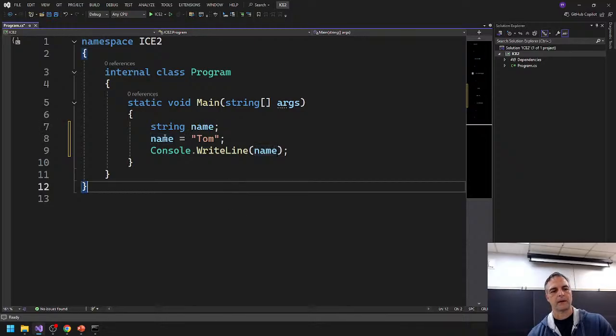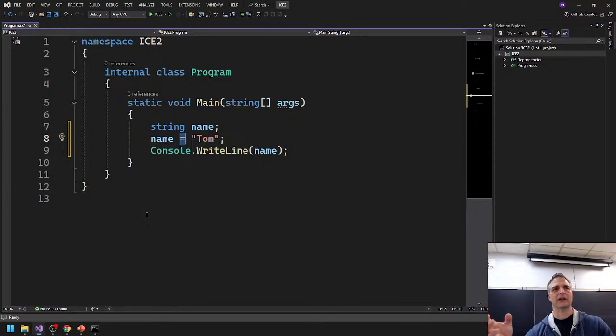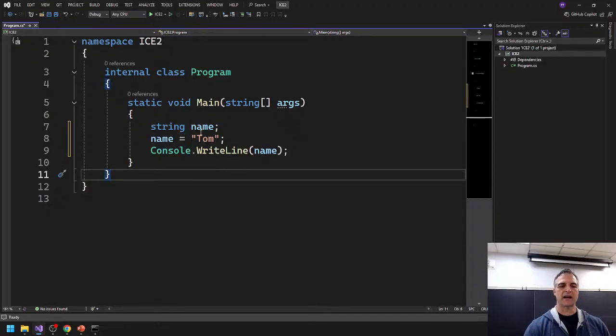And then here I'm using the assignment operator. I'm saying that I'm assigning Tom to name. Don't think about this, name is equal to Tom, that it goes both ways. Tom is not equal to name, okay? In a mathematical formula, if you have an equal sign, it means one side is equal to the other side. That's not what's happening here, all right? It's not equality. What it is is assignment. So I'm saying that name now is equal to Tom. We're going to pass Tom, and we're going to store it inside of name. That's what we're doing, okay? That's a different thing, okay?